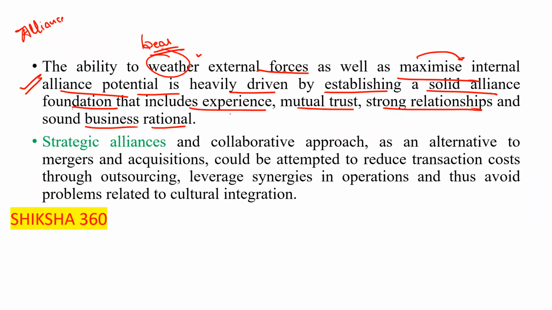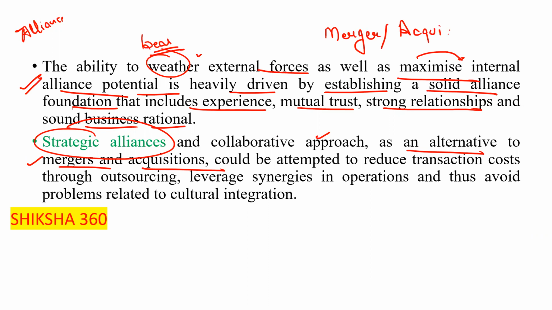So, strategic alliance and collaborative approach as an alternative to mergers and acquisition. Strategic alliance is an alternative to merger and acquisition. We have to discuss that also: what is a merger, what is an acquisition, and the different types of merger, in the upcoming slides.